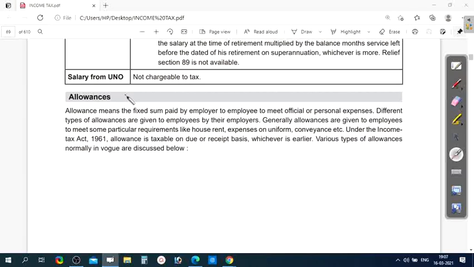In the first class, we discussed that there are five heads of income.